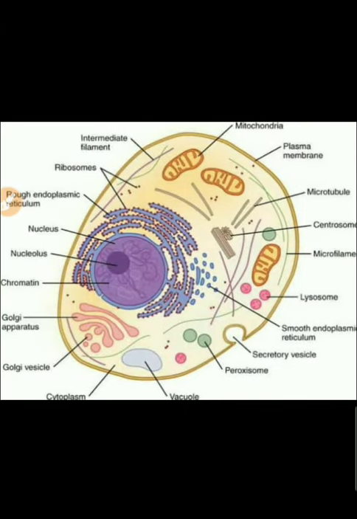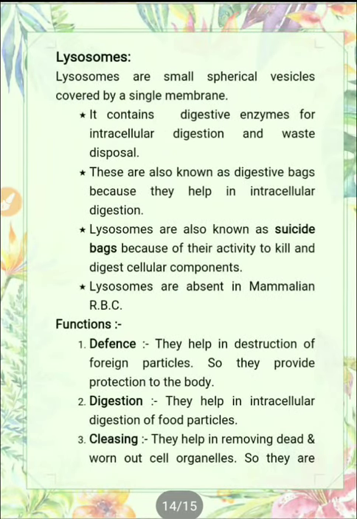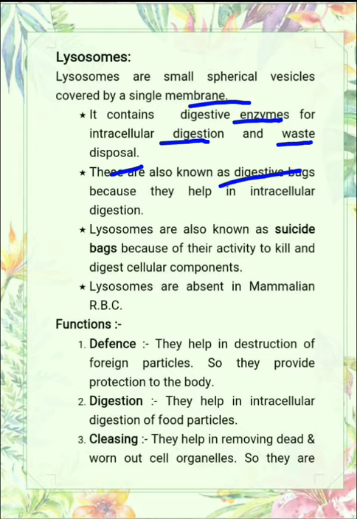And now let us see another cell organelle, that is the lysosomes. Lysosomes are small spherical vesicles covered by a single membrane. This is a single membrane, means outside it only a single membrane is present. It contains digestive enzymes for intracellular digestion and waste disposal. Means it has certain enzymes which help in digestion. Intracellular digestion means within the cell, and waste disposal. And they are also known as digestive bags because they help in intracellular digestion, as I told in this point.